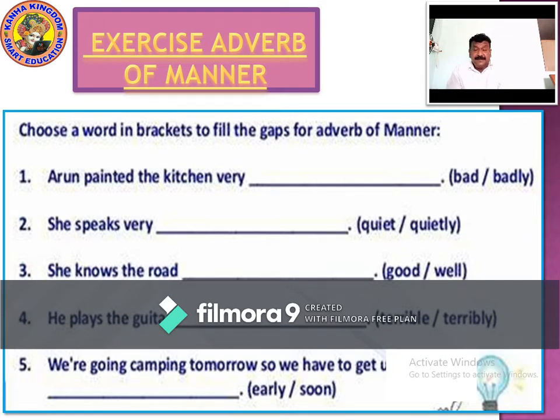She knows the road well. He plays the guitar terribly. We are camping tomorrow, so we have to get up early.